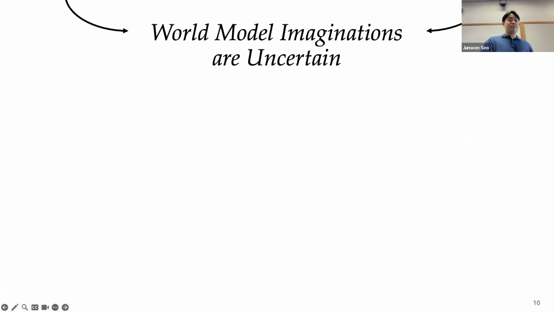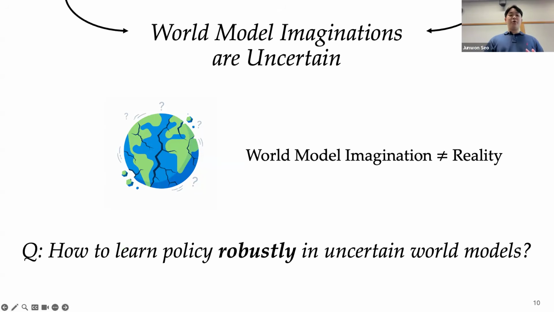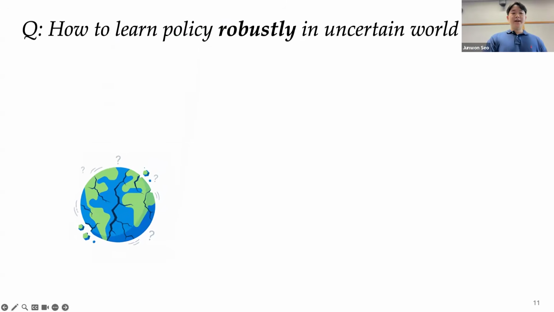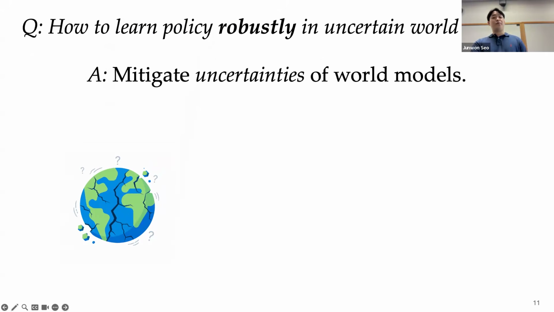So even with all the recent progress and many smart researchers working on making a better world model, their imaginations or their predictions are still very uncertain, which means the imagined future from the world model can be different from what actually happens in reality. So this naturally leads to my central question of research, which is when learning a policy using this uncertain world model, how can you do so robustly? And I believe the best answer to this question is to explicitly mitigate the uncertainties of the world model whenever we are using it for robotics.